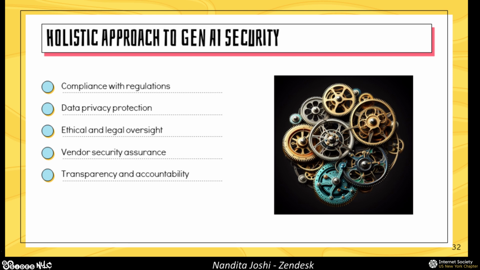You want to prioritize user data privacy and ensure there's ethical and legal oversight on all of your AI implementations. Where you're using third-party vendors, you want to constantly be vetting them and ensuring they are following your security best practices and the same standards you're holding your organization to. And you also want transparency and accountability around the use and deployment of your AI systems.